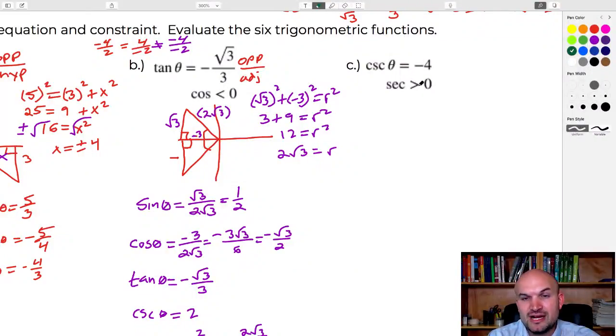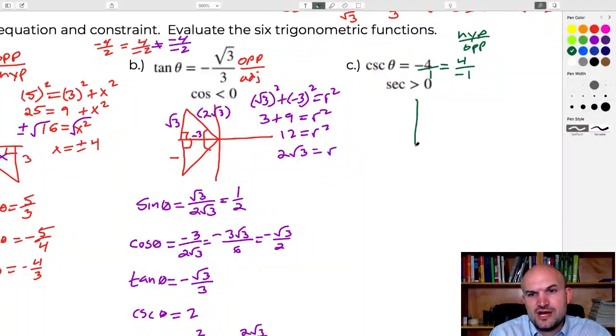All right, so on this last one here, basically what we're going to be doing now is, again, looking at this, trying to create a triangle. And remember, the cosecant is a relationship of the hypotenuse over the opposite. So the problem is we don't have a ratio here, right? We just have a number. We just have negative 4. So what we can do, though, is we can write this as negative 4 over 1. But this gets confusing because then that makes us look like negative 4 is our hypotenuse and 1 is our opposite. Well, the values are there, but the sign, we know that 4 can never be the hypotenuse, but negative 1 is our opposite, all right?